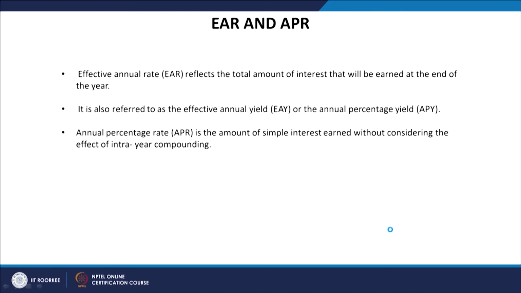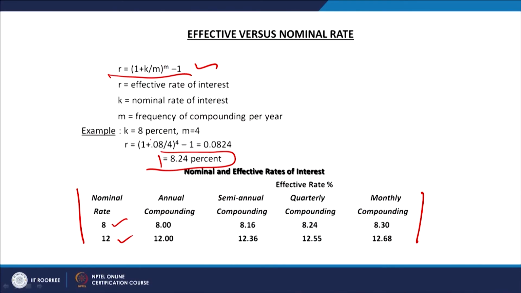If you want to find out, there is a basic difference, and as students of finance we should be very clear about this difference. The effective annual rate is the one that reflects the total amount of interest that will be earned at the end of the year. In this case we will not be earning 8%, but on this investment, if the compounding is done 4 times a year, we will be earning 8.24%.